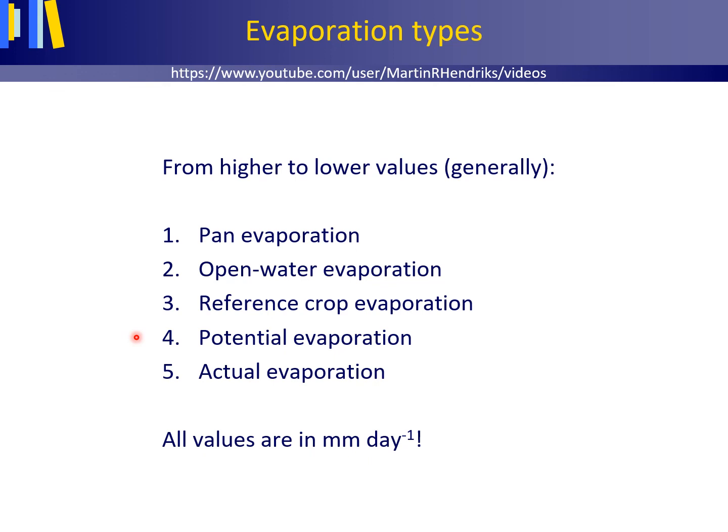Potential evaporation is the maximum evaporation rate when moisture content of the soil and vegetation conditions do not limit evaporation. And the actual evaporation is the evaporation rate under existing atmospheric, soil and vegetation conditions. The actual evaporation is therefore always less than or equal to the potential evaporation.